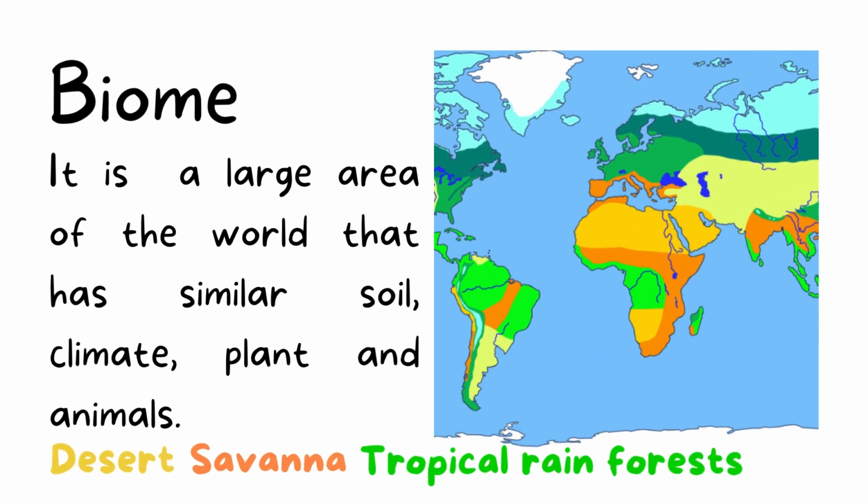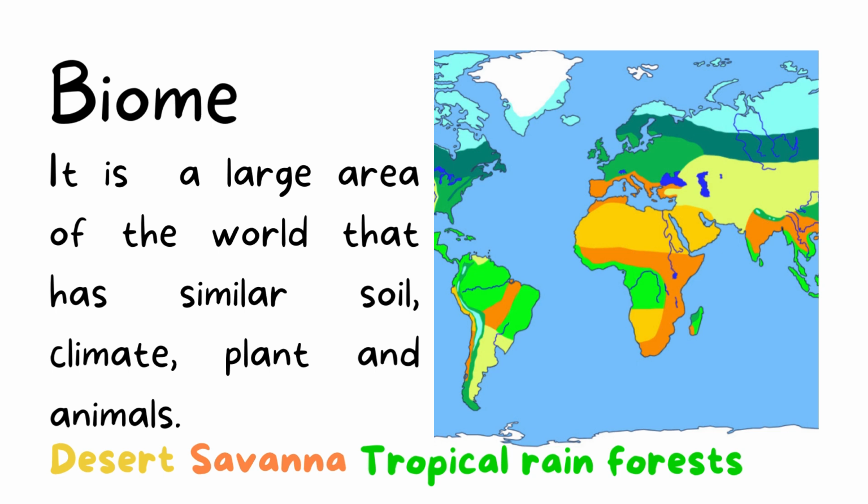Biome, okay? And biome means it is a large area of the world that has the similar soil, climate, plants, and animals, okay? If we have a large area that has the same soil, same climate, and same plants and animals live in it, this is a biome, okay?